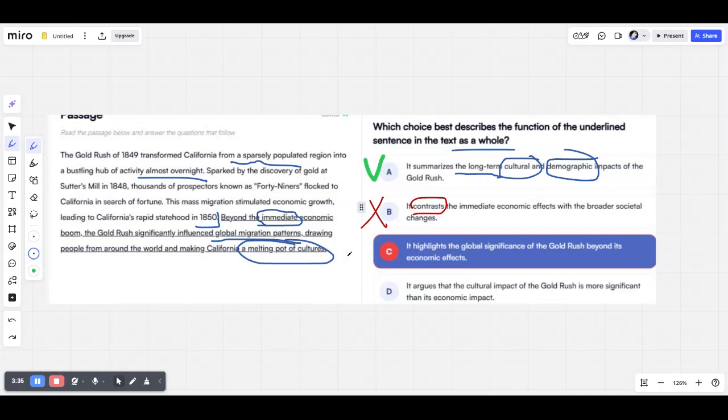Okay, so it argues the impact of the gold rush is more significant than its economic impact. Well, this is obviously wrong because it's not arguing which one is better, which one is worse, for 1,000,000%. Because of that, the correct answer should be A.